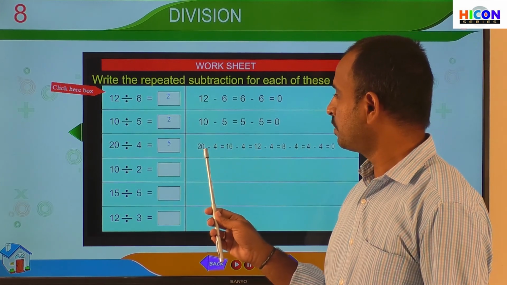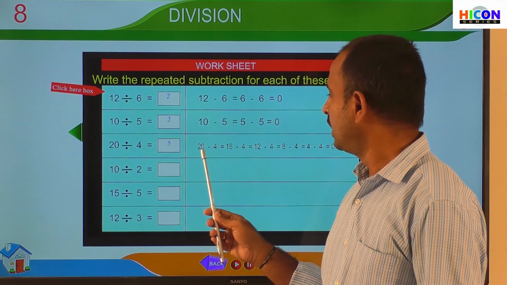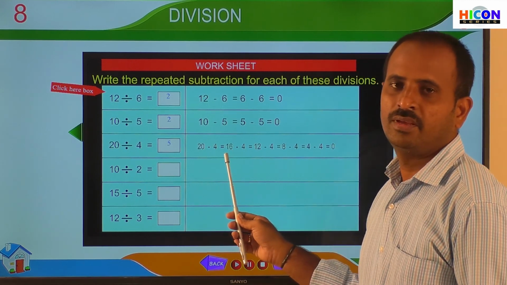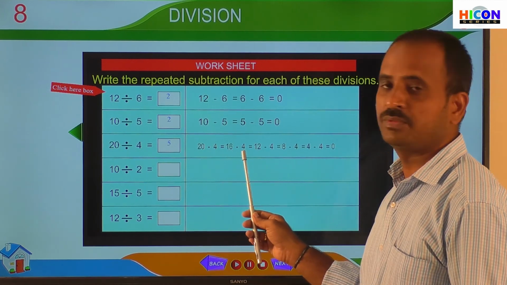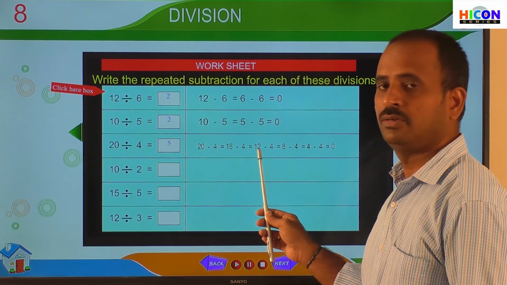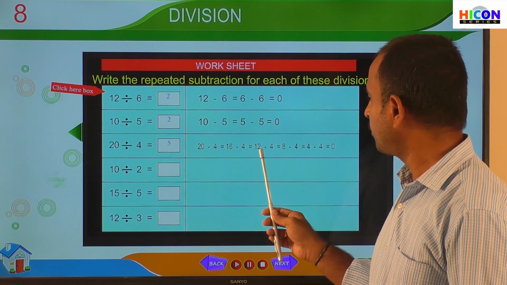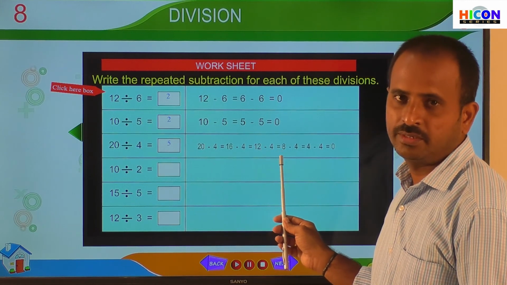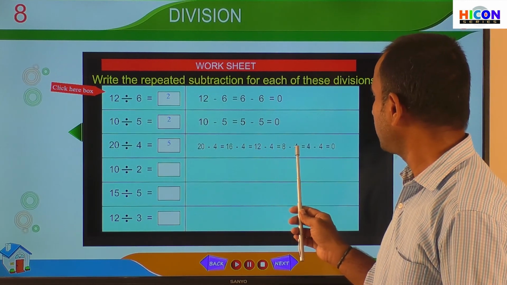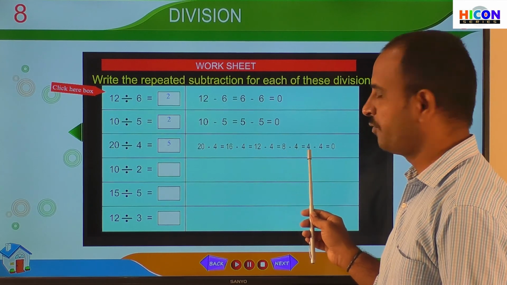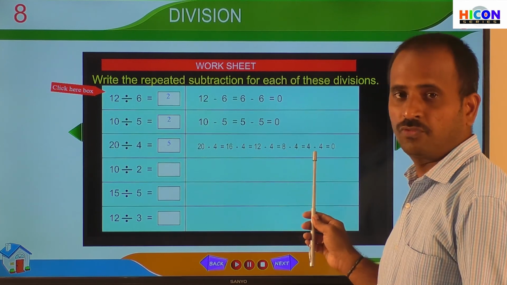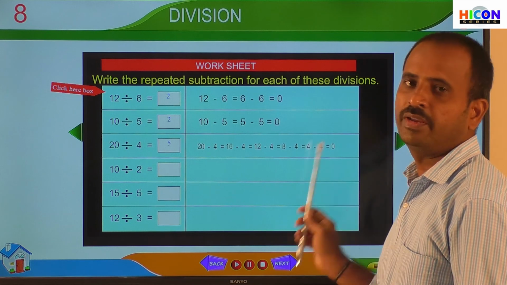First subtract 4 from 20, then we will get 16. And again subtract 4 from 16, we will get 12. Again subtract 4 from 12, we will get 8. Again subtract 4 from 8, we will get 4. And again subtract 4 from 4, finally we get 0.